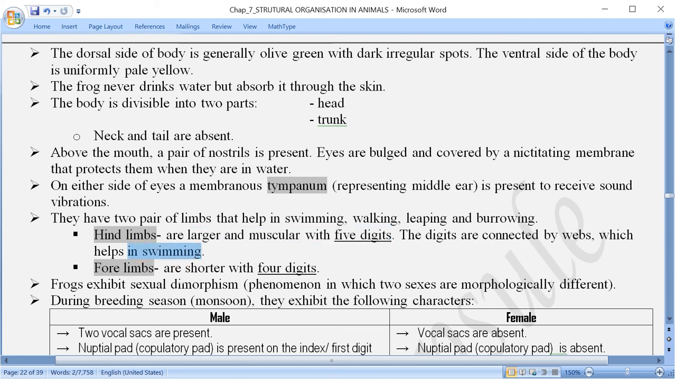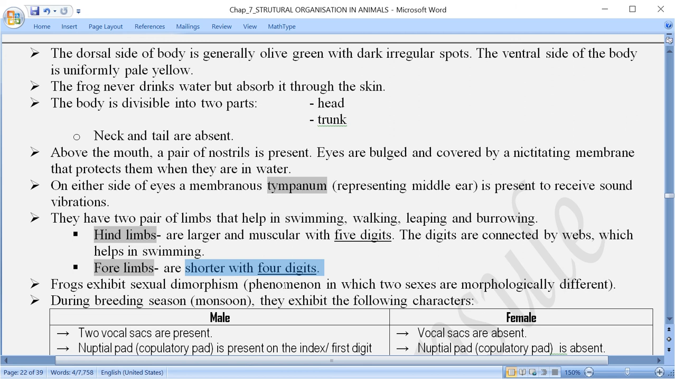And forelimbs are shorter with 4 digits only, and in this case the web is absent. One more thing, the hind limb is larger and muscular, that is generally used for hopping, that is for jumping, hopping, you understand.